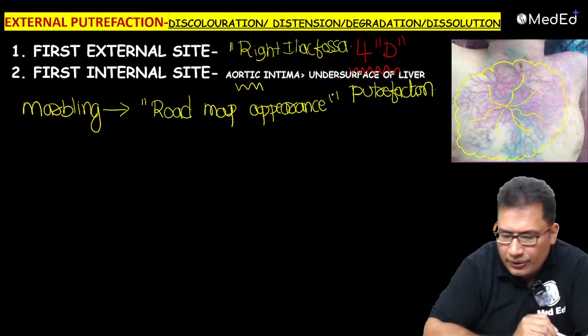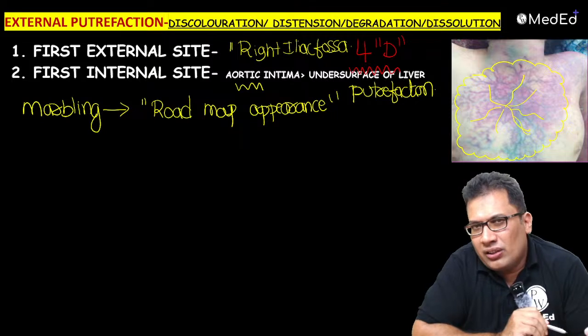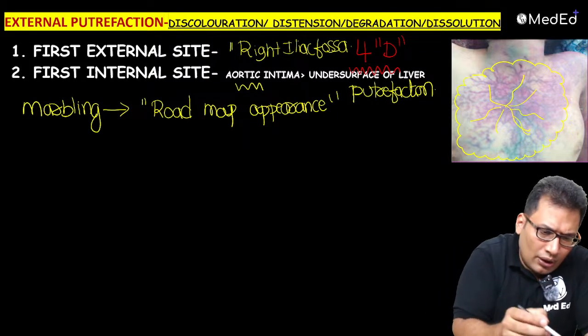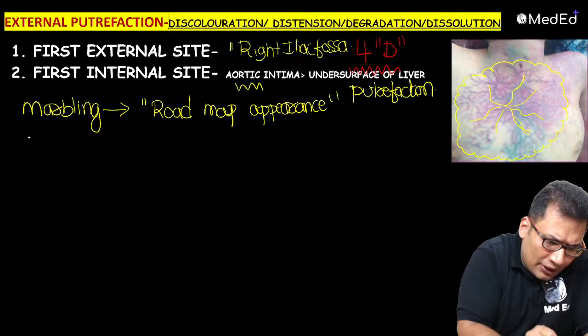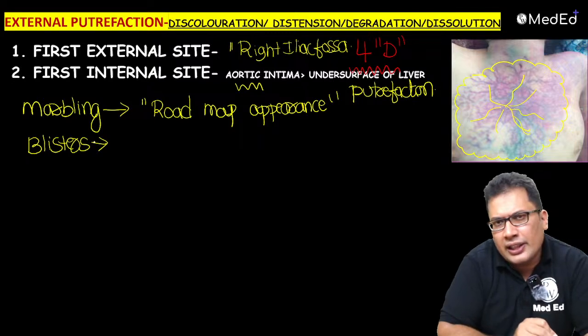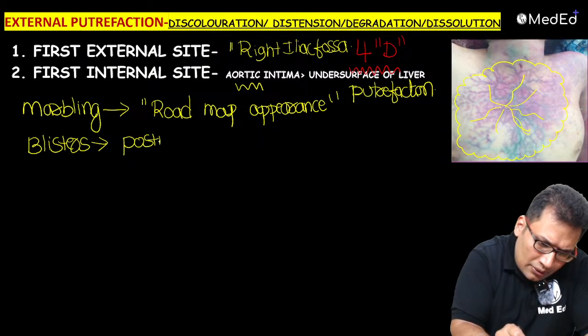Road map appearance. Okay, so green color veins over the chest and the thighs. Marbling can be seen. And there can be blisters over the abdomen and the thighs. So they are known as post-mortem blisters.